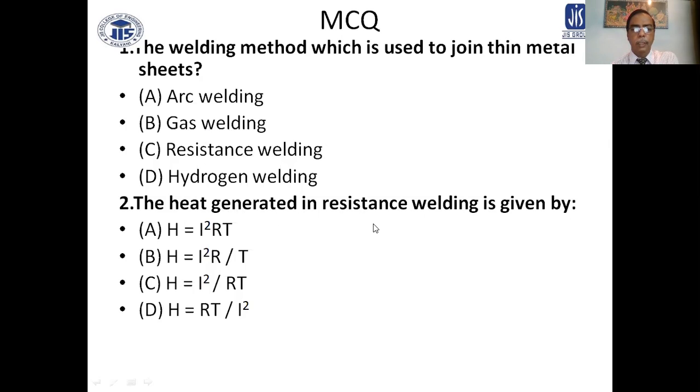The heat generated in resistance welding is given by which formula: H is equal to I square RT, I square R by T, I square by IT, or RT by I square? We know very well that A is the correct answer, I square RT. Heat is equal to I square RT. That we have discussed earlier.